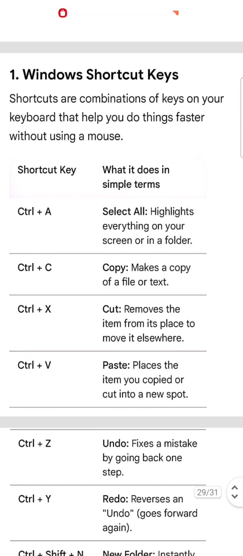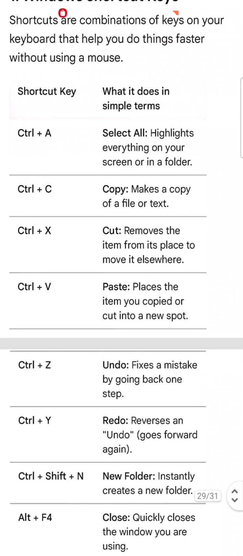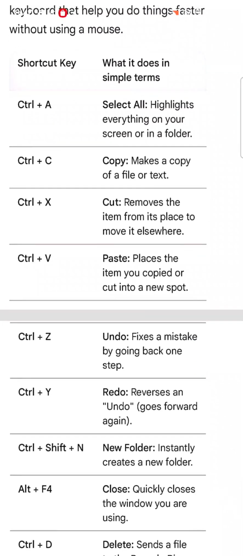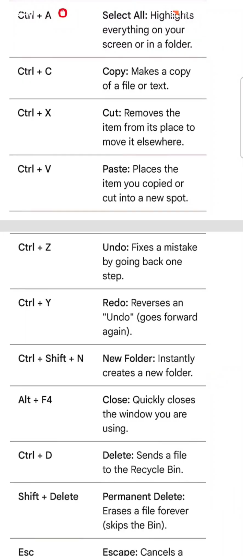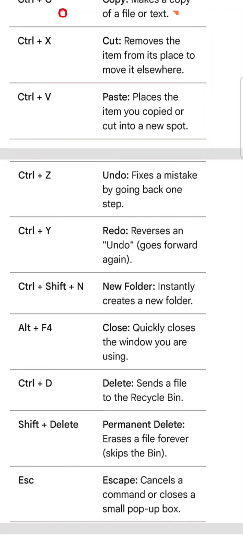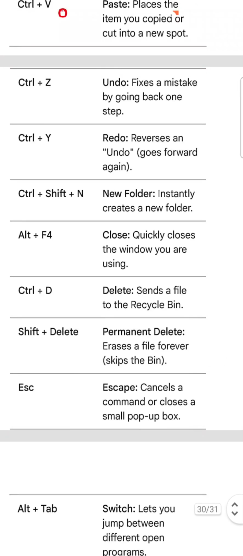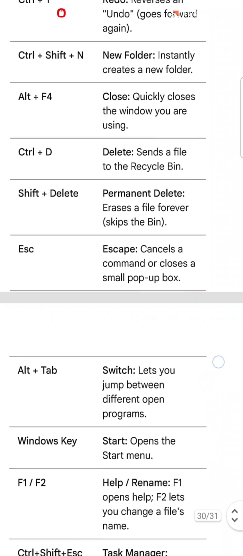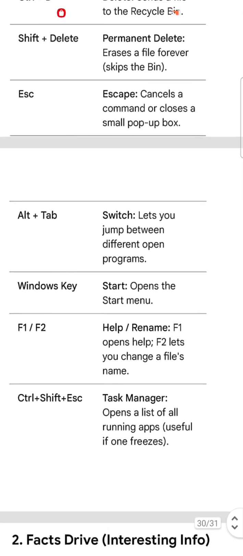Windows shortcut keys. Control plus A, select all. Control plus C, copy. Control plus X, cut. Control plus V, paste. Control plus Z, undo. Control plus Y, redo. Control plus Shift plus N, new folder. Alt plus F4, close. Control plus D, delete. Shift plus Delete, permanent delete. Esc, escape. Alt plus Tab, switch. Windows key, start. F1, help. Control plus Shift